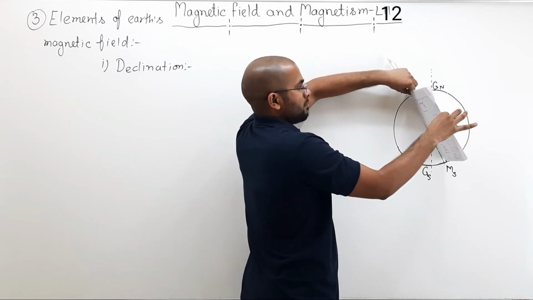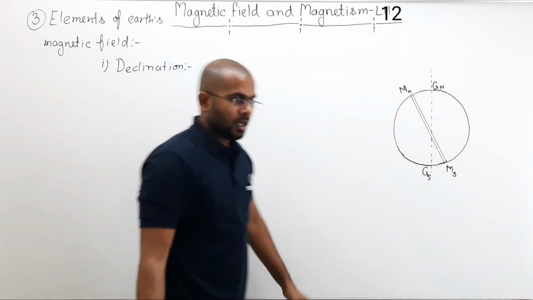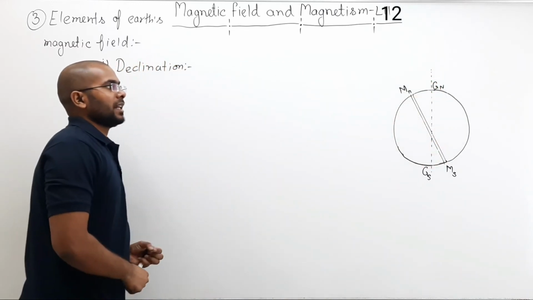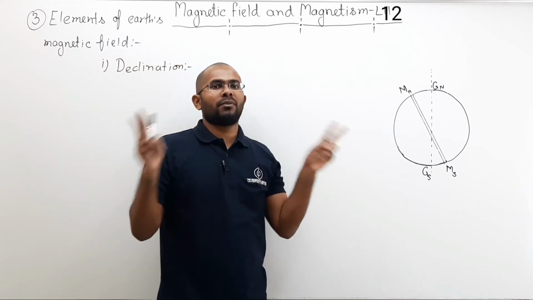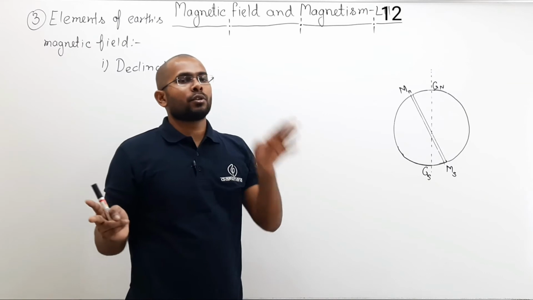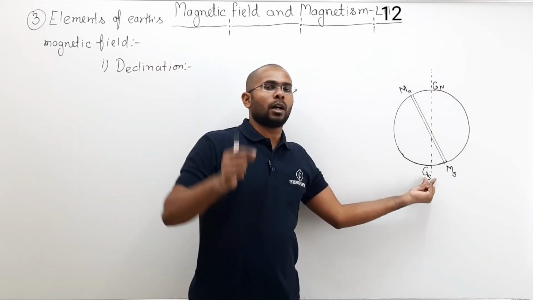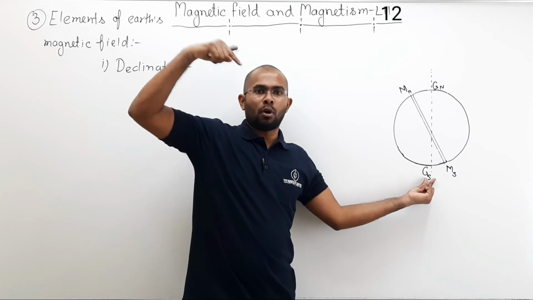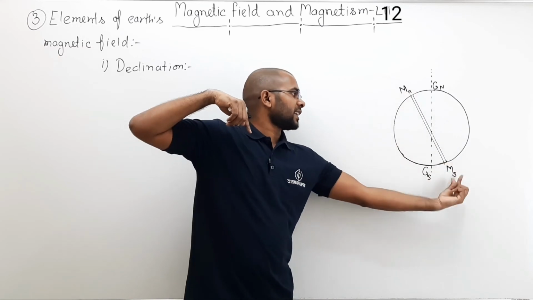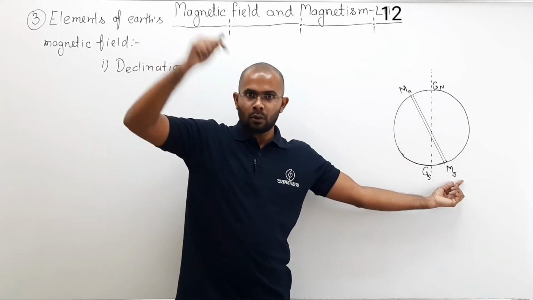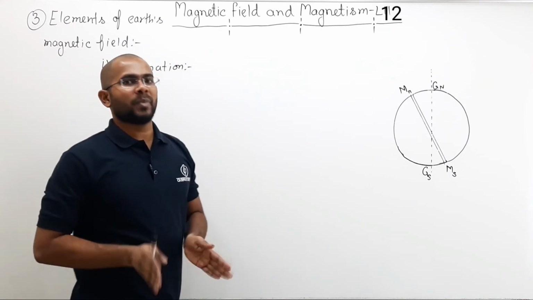So this is the magnetic meridian, and this is the geographical meridian. The magnetic meridian and geographical meridian are two different planes. The geographical meridian passes through geographical north, geographical south, and the point at your home. The magnetic meridian passes through magnetic north, magnetic south, and the point at your home. Now these two planes are not parallel to each other.